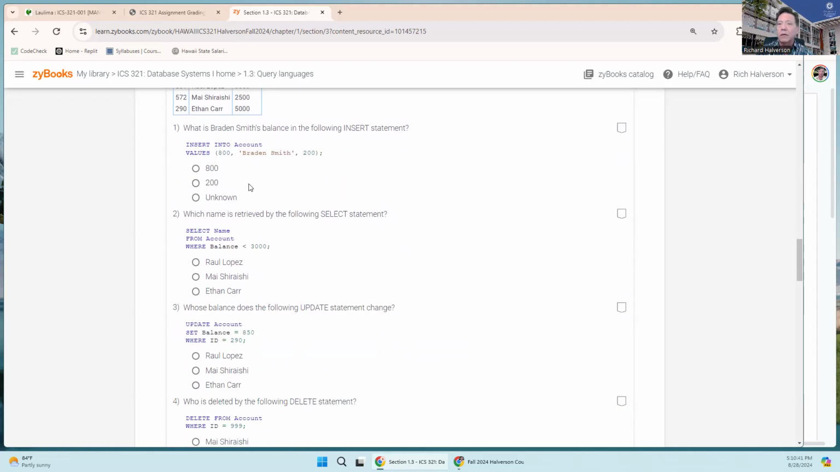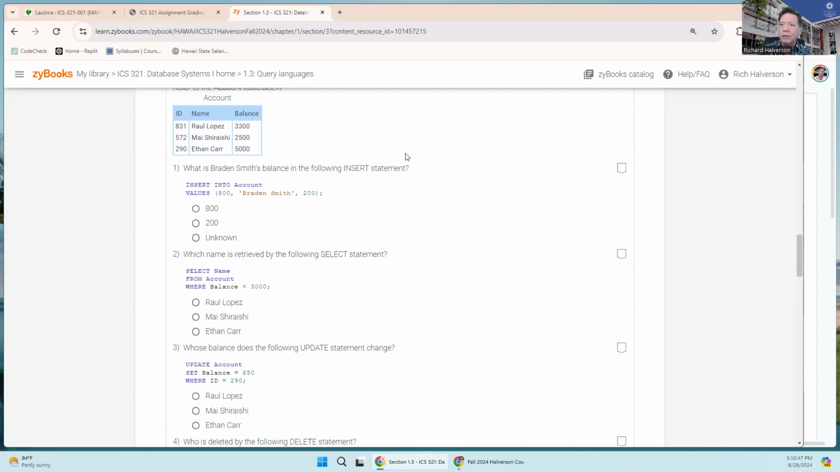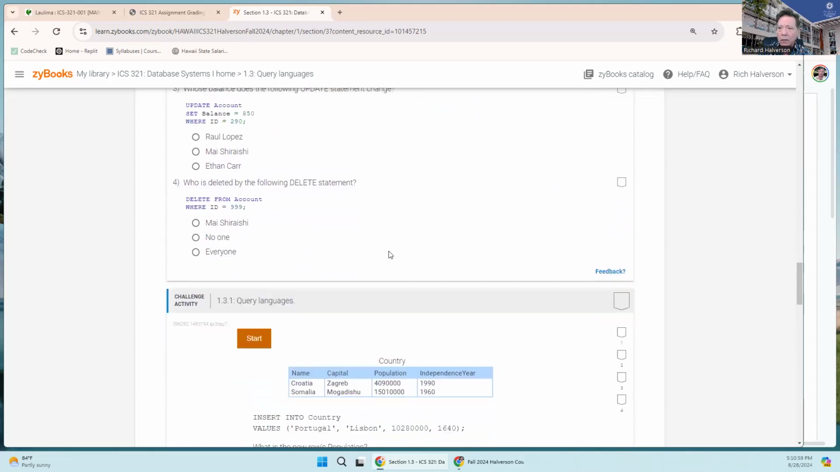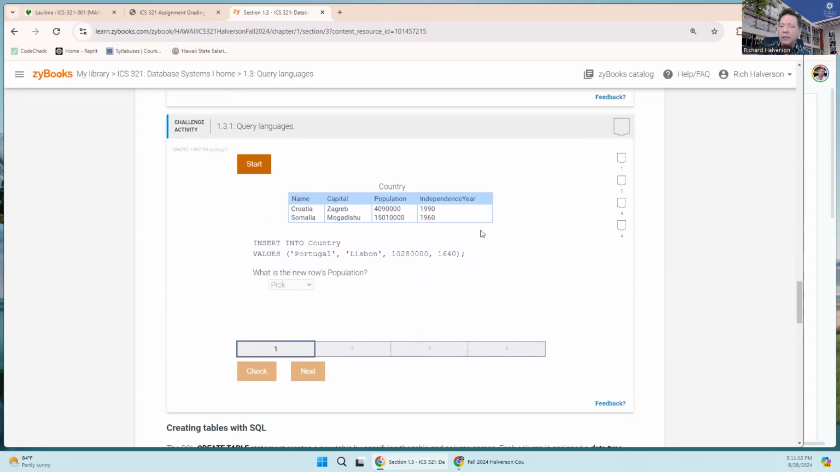All right, so what is Brandon Smith's balance in the following insert statement? Brandon Smith looks like his balance is, I would say, 200. Okay, the order counts. So let's do a challenge activity. Here we actually have to answer the question and we get the points. There's 4 of them here. Once we get all 4 of them, then we get the check mark up there. Otherwise, we've only gotten partial points.